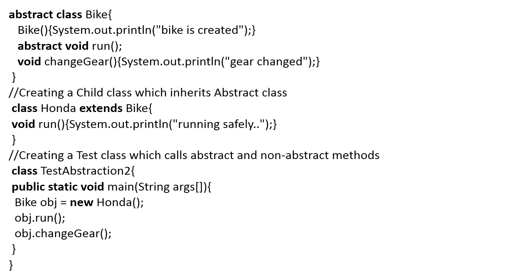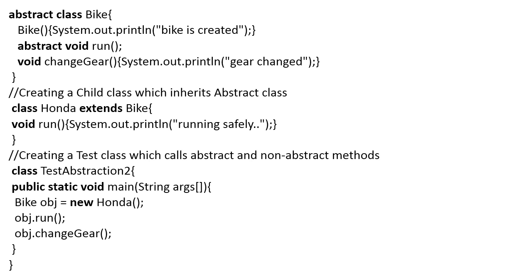Okay, creating a test class which calls the abstract and non-abstract methods. Class TestAbstraction, public static void main String args. You know that I cannot create the object of the abstract class. I can create the object of only the derived class. So here you can see Bike obj equal to new Honda.